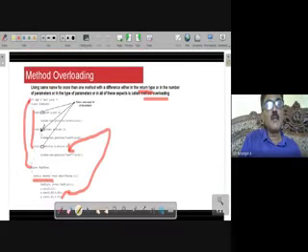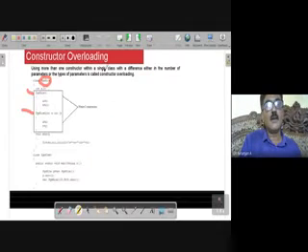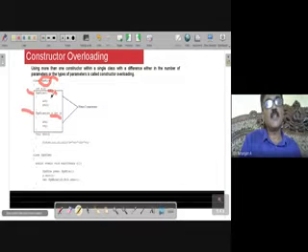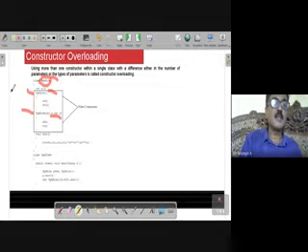In method overloading we saw all methods having the name sum. Here also, both these methods have the same name, PGM9, which is the same as the class name. Class is named PGM9, and even the methods are named PGM9. There is a difference: this is not accepting any parameters, while this is accepting two parameters. So this is the default constructor, and this, accepting two parameters, is a parameterized constructor.